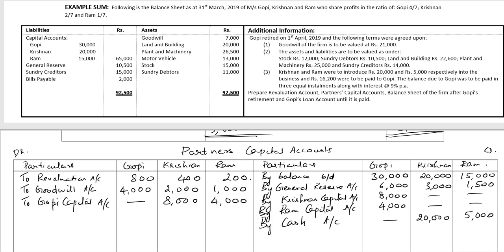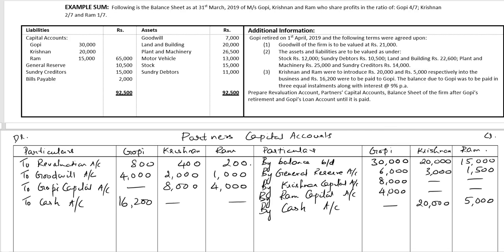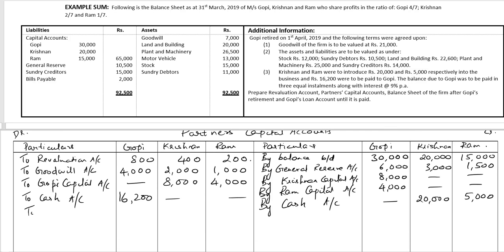And rupees 16,200 were to be paid to Gopi. So to cash account, 16,200 paid to partner Gopi. And the balance due to Gopi was to be treated as loan and payable in equal installments. So we'll treat the balance as Gopi's loan account.